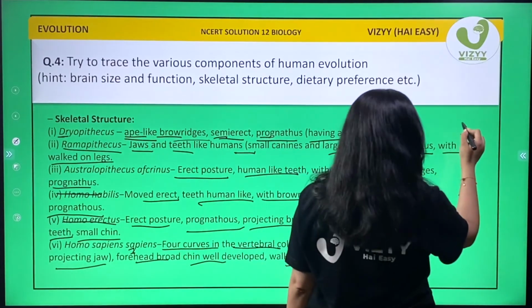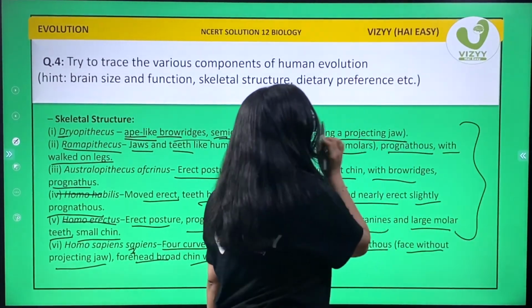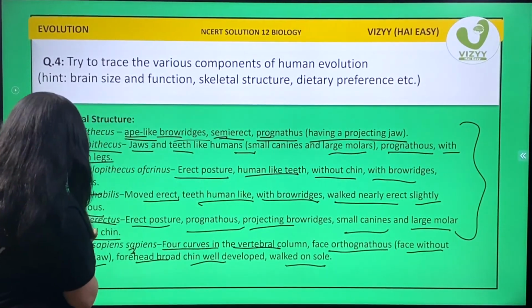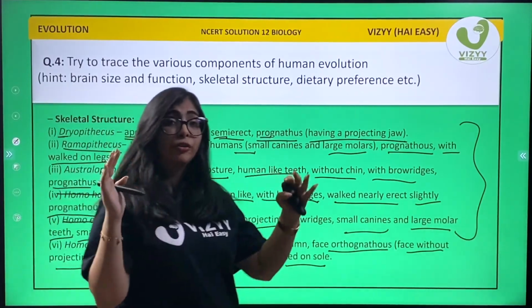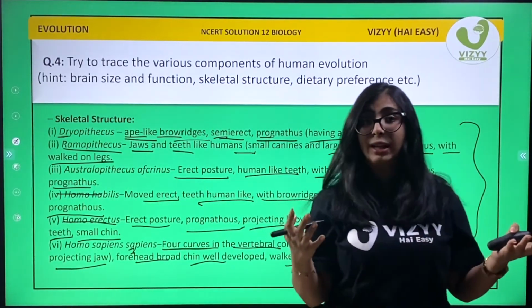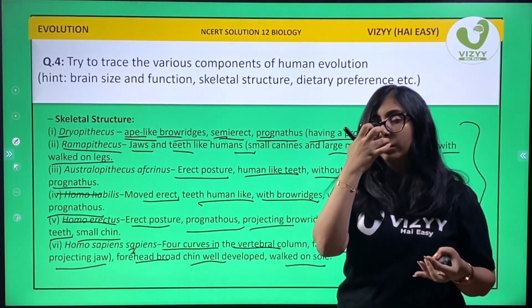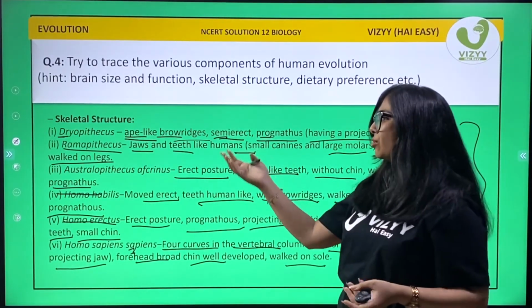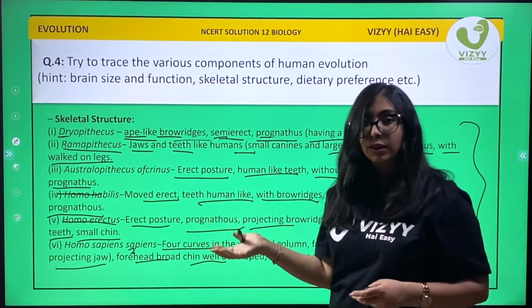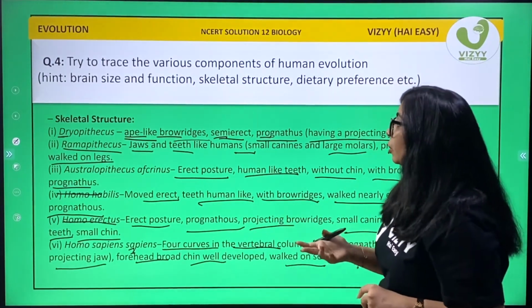So from Dryopithecus to Homo erectus, all of them had protruding brow ridges, and they were prognathous. So try writing these things as it is. Okay, students?